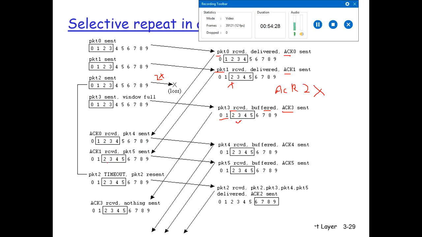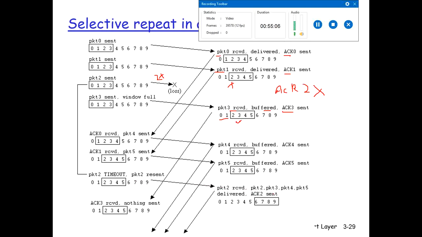When acknowledgement 1 is received, the sender side advances the window and packet 5 is sent. Packet 4 is received by the receiver, buffered, and acknowledgement 4 is sent. Packet 5 is received by the receiver, buffered, and acknowledgement is sent. Now, after the timer has expired for packet 2, packet 2 will be resent. When the timer has expired and the sender sees that the acknowledgement for packet 2 has not been received, it resends the packet again. So packet 2 is now received.